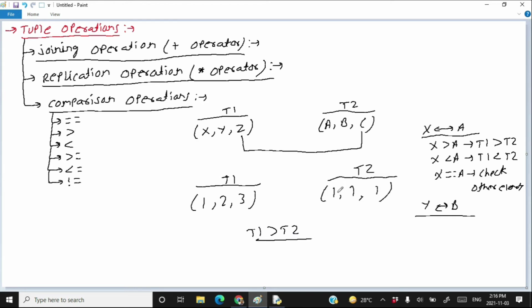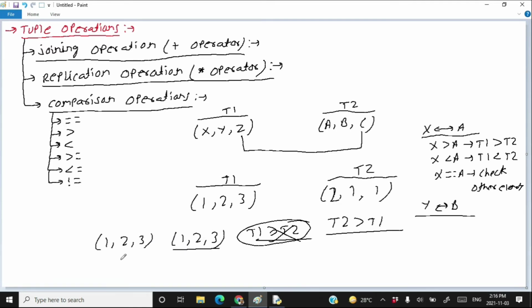Now suppose that instead of 1 1 1, t2 was 2 1 1, then which one is greater? You just compare the first element of t1 and the first element of t2, and you find the first element of t2 is greater than the first element of t1, therefore t2 is greater than t1 in this case. And both will be equal if both are 1 2 3 and 1 2 3, then t1 and t2 are equal. So this is how you compare tuples.